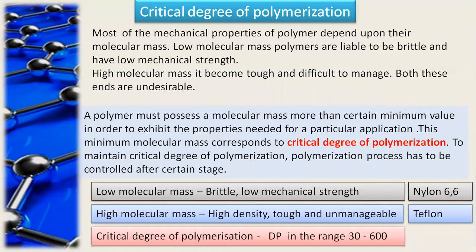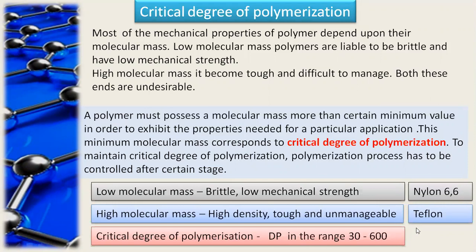Now see, this is the critical degree of polymerization. Most of the chemical properties of polymers depend upon their molecular mass. Low molecular mass polymers are liable to be brittle in nature and have low mechanical strength. High molecular mass polymers are very tough and difficult to manage. Both of these extreme conditions, very low molecular mass and very high molecular mass, are undesirable. Therefore, what we require is a polymer that can be used in our day-to-day life and is applicable for a number of purposes. For that, this is the concept of the critical degree of polymerization.